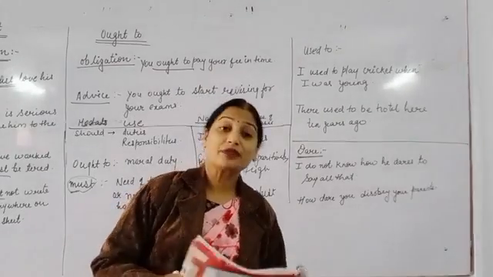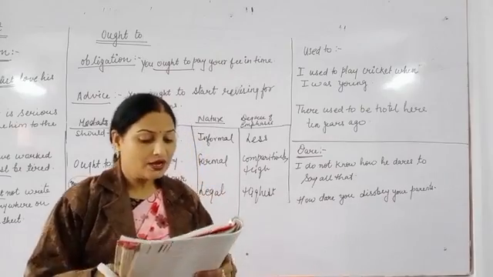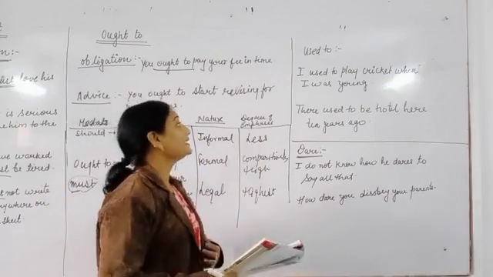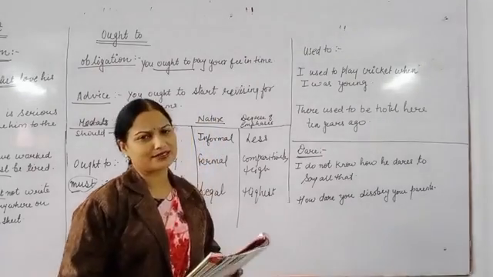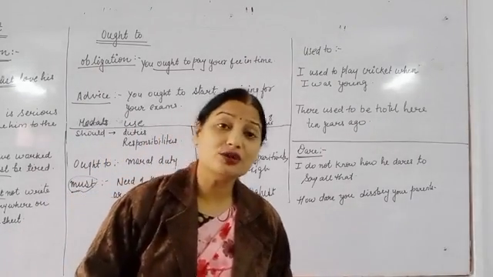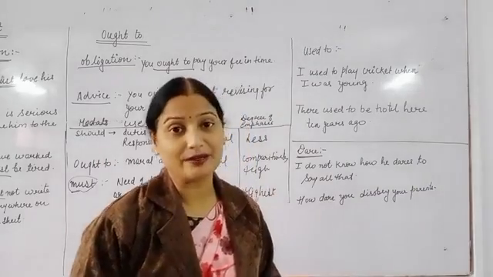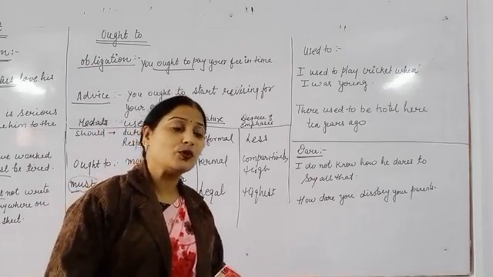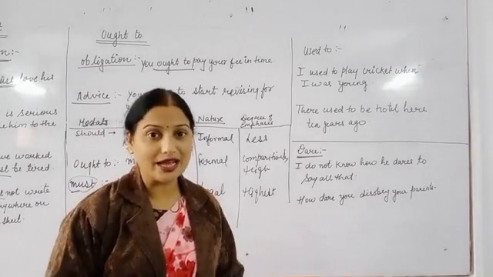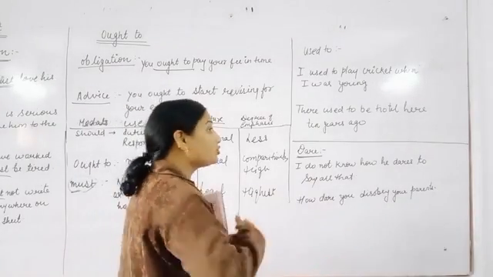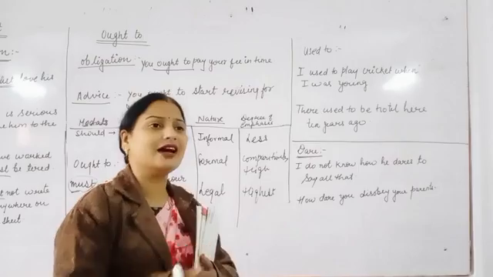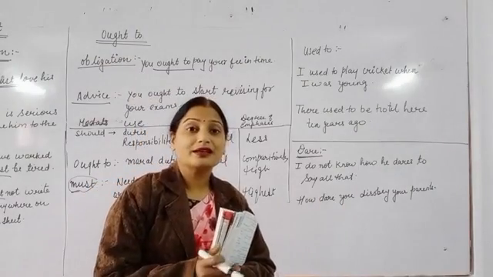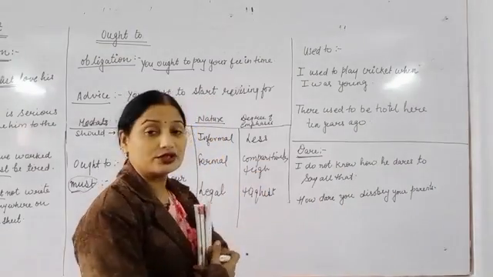Now see, used to. Used to indicates habitual action in the past. Simple sentence, children: I used to play cricket when I was young. I used to play football when I was young. So this was my habit when I was young. So in a habitual action that generally people do, in that case we can use used to.